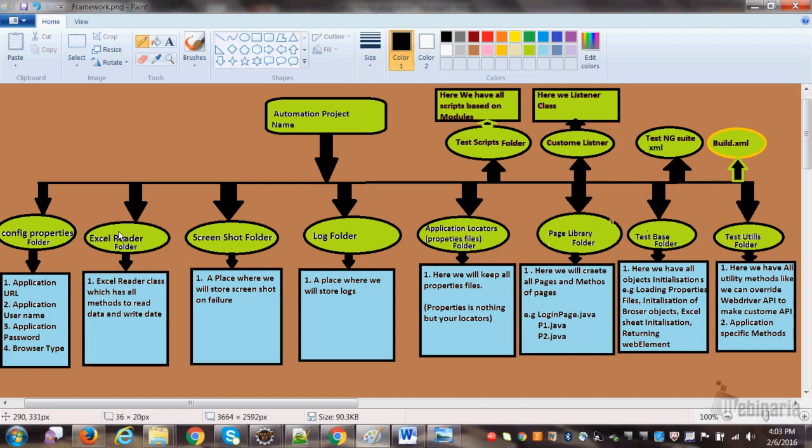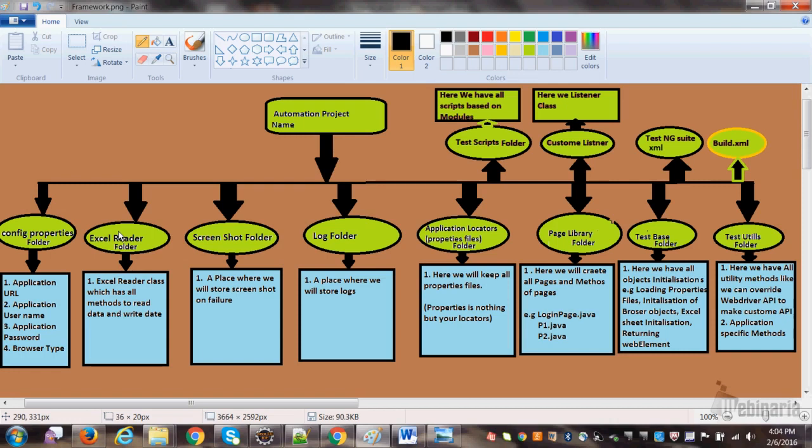Whenever you are doing it manually, you are seeing your UI. But when you are doing it through automation, you might not see the UI, because you will be running in the VM, or you will be giving a nightly execution, so you will not be seeing that. So in that case, whenever it fails, you have to capture the screenshot and store it to some location. So for that, make one folder, a screenshot folder.